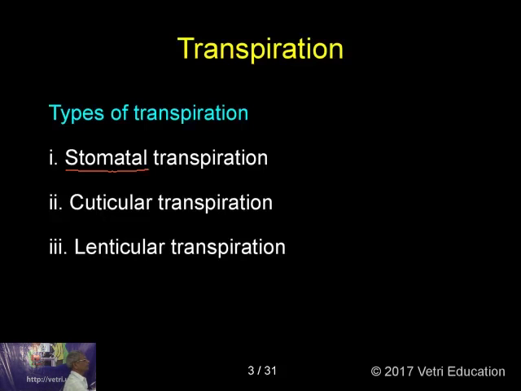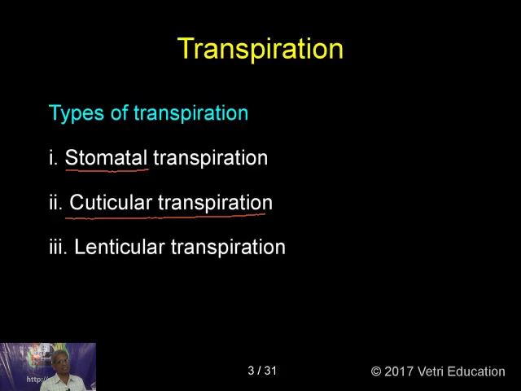Okay, fine. Then, cuticular transpiration. What is this? On the surface of the leaves, you will be able to see a wax-like coating. This wax-like coating is called a cuticle. Now, the cuticle, to some extent, is preventing the loss of water.